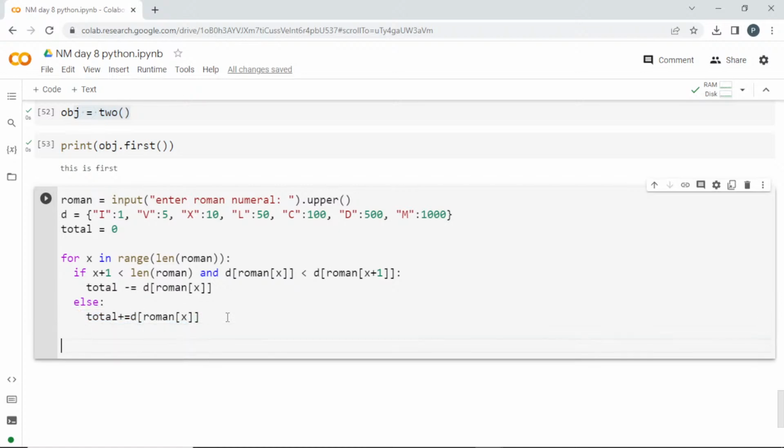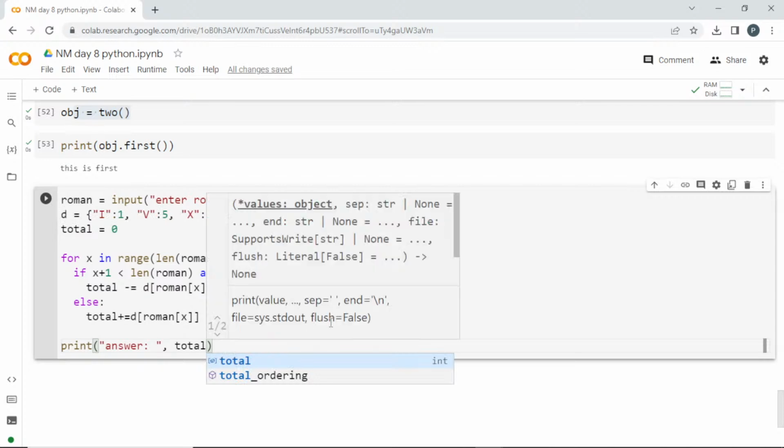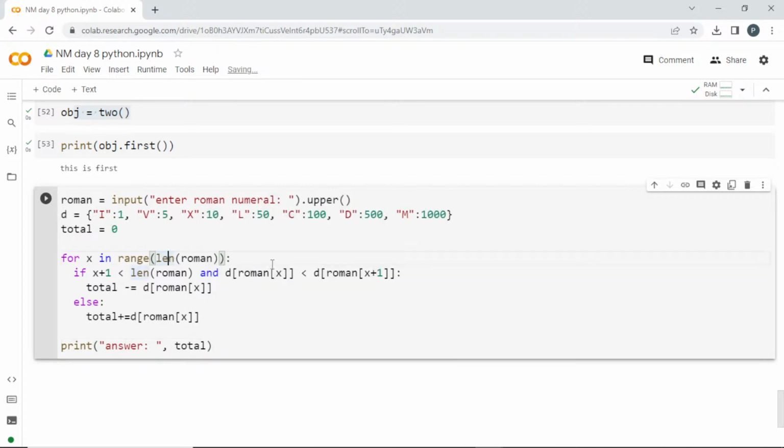Once I have done this, finally I will print the answer, and then I'll pass this total. Finally I need this total. Can we run it, guys? Can we run and check all the cases? I'll check once again whether it is clear or not. Once it is fine, I'll run this.